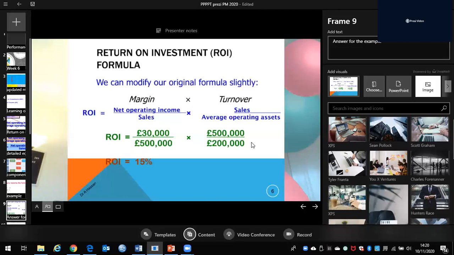If you finish this calculation, it will give you exactly the same 15%. Because we have the information of net operating income, average operating assets, and sales, it's very easy to check the answer using the full, detailed equation.